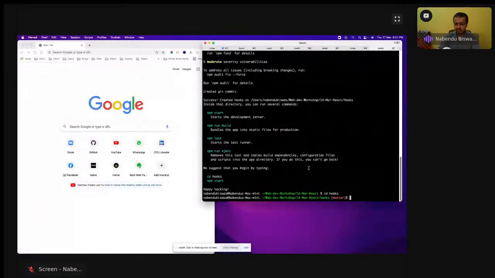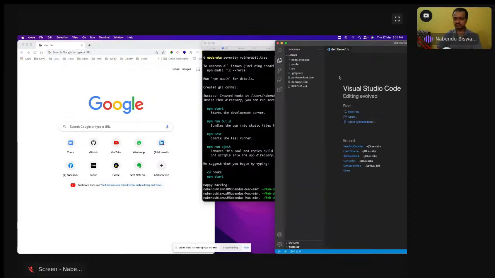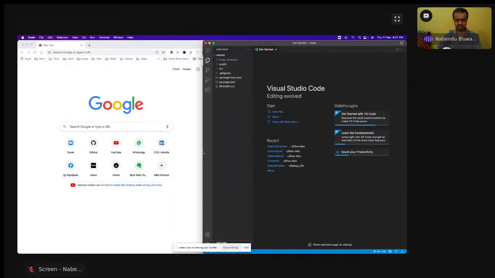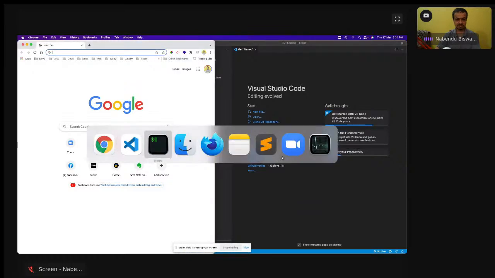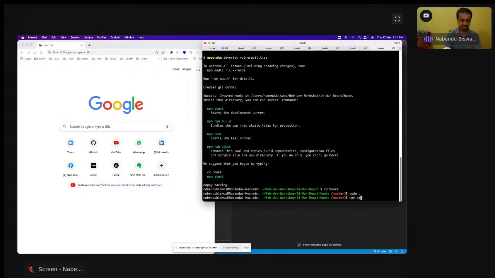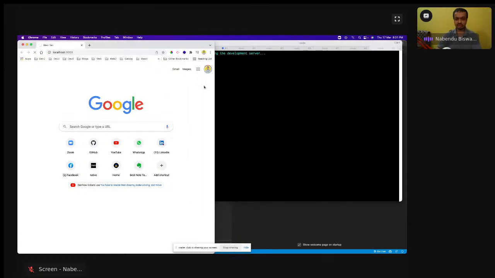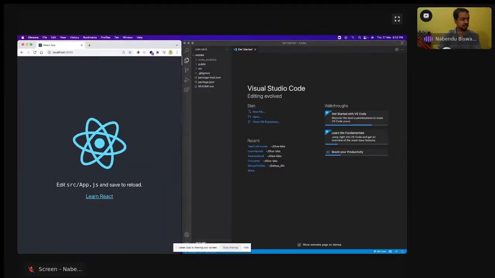What I have just done is create a new project with create-react-app, and then I did cd into it. It's a new project because we are going to do something new. I hope you all got yesterday's code, and as always attendance will be given at the end. Let me make it a bit bigger, and then I will do npm start to start the project. Okay, the famous React logo is there.